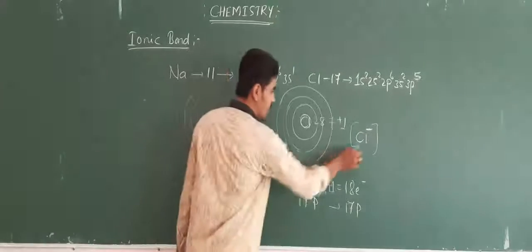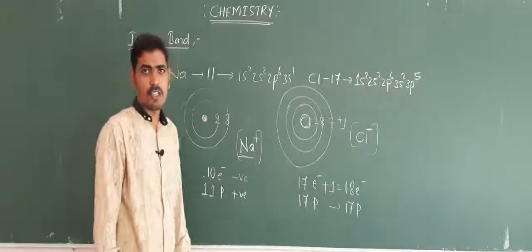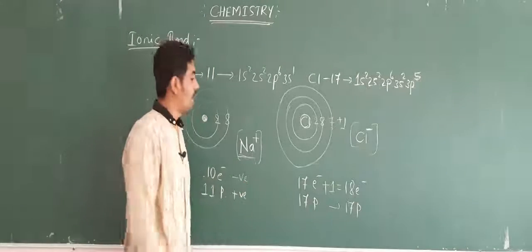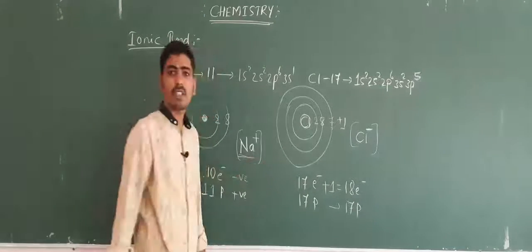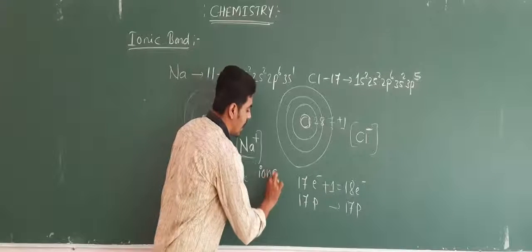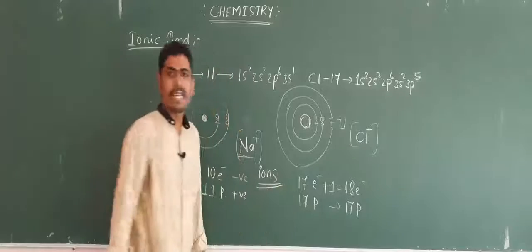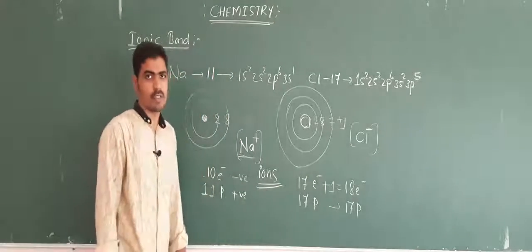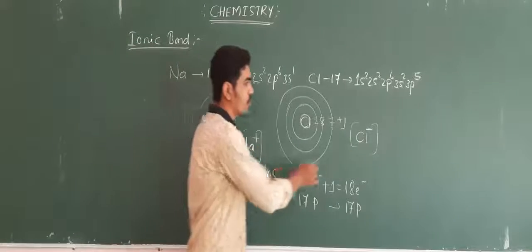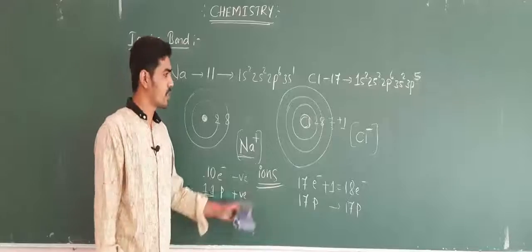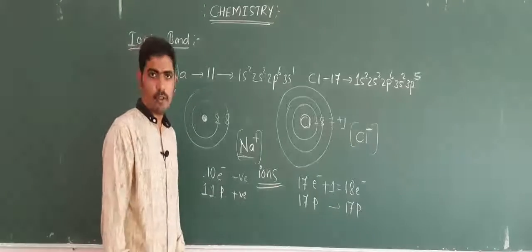So these are charged particles, or we can say charged species, and such charged species or particles are said to be ions. Any charged particle is said to be an ion. It must have either positive charge or negative charge. It is in general known as an ion.